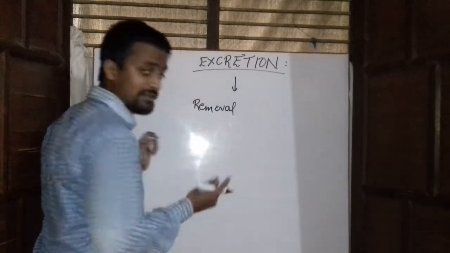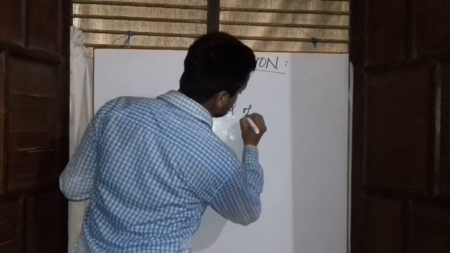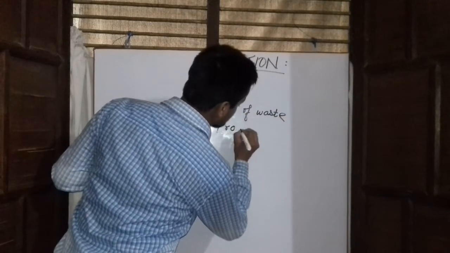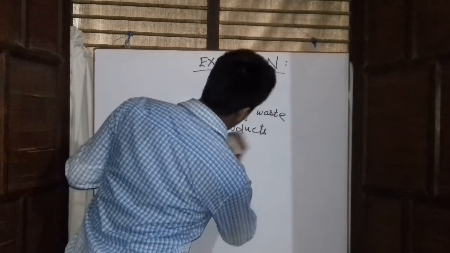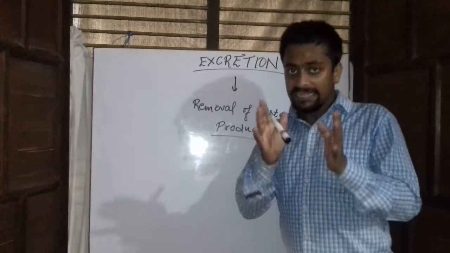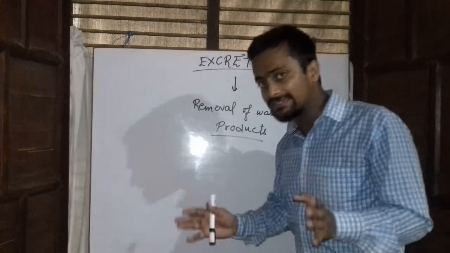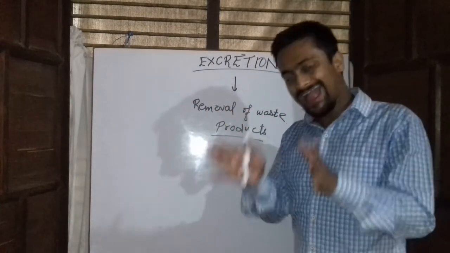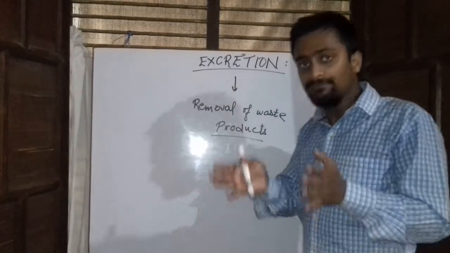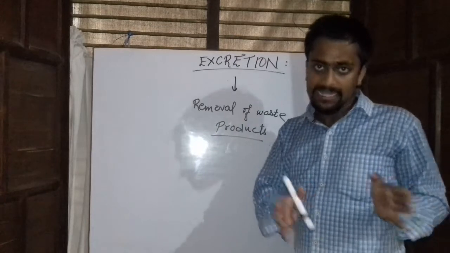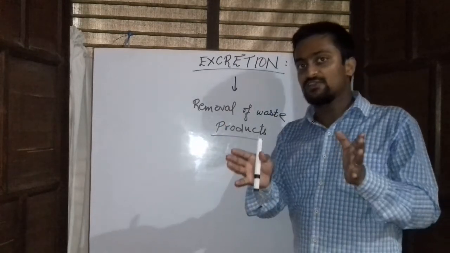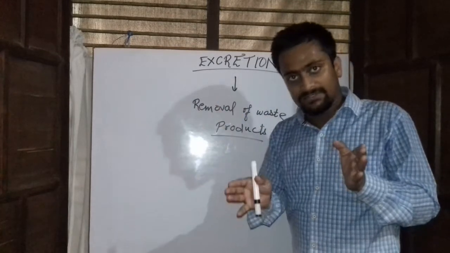So excretion, in simple terms, is the removal of waste products from the body. This process takes place in plants as well as in animals. In animals, the different waste products produced are ammonia, urea, uric acid, and the respiratory gas carbon dioxide, which is produced as a byproduct.